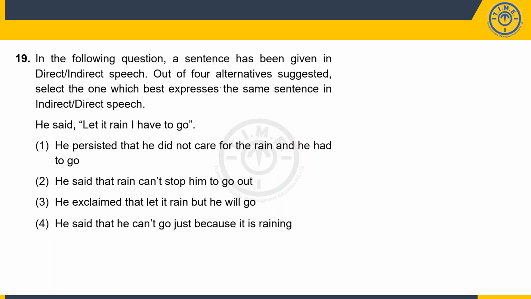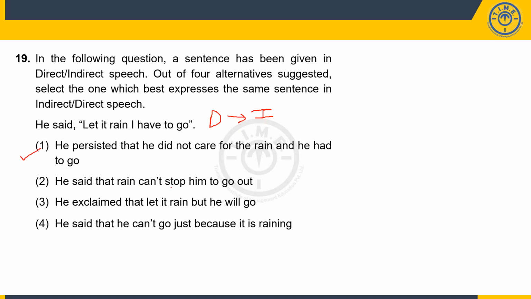Okay. He said, let it rain, I have to go. So this is in direct speech. I have to convert it into indirect speech. Okay. He persisted that he did not care for the rain and he had to go. Yes, because it's like, if it rains, so what difference does it make? I have to go. Let it rain, I have to go. So he persisted that he did not care for the rain and that he had to. This seems to be okay.